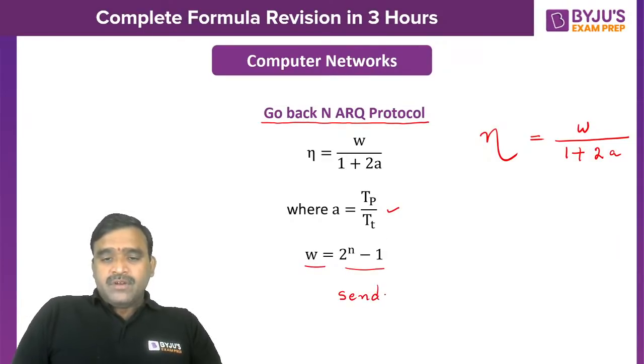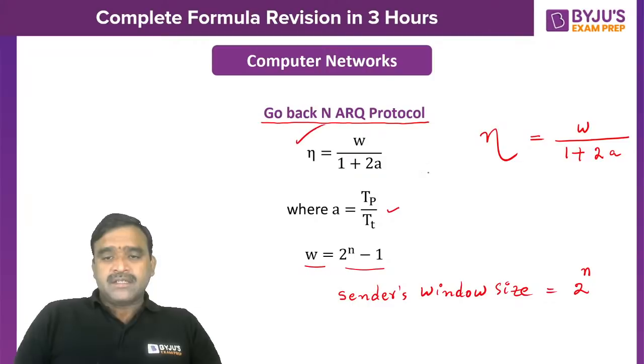What is the receiver's window size in go back n? Can anybody tell me? What is the receiver's window size in go back n? Sender's window size is equal to 2 power n minus 1. Here W indicates sender window. This efficiency is the sender's efficiency only. 2 power n minus 1.